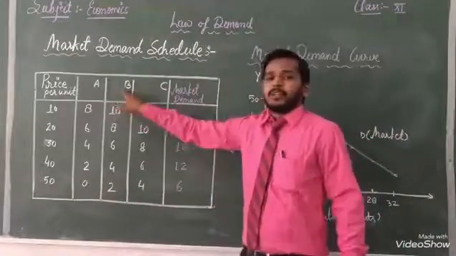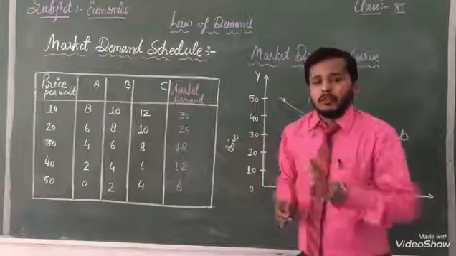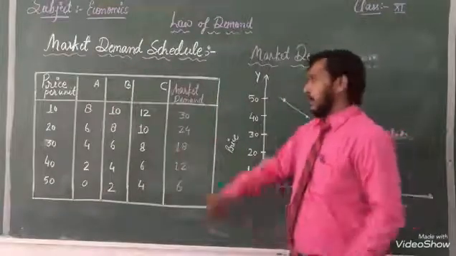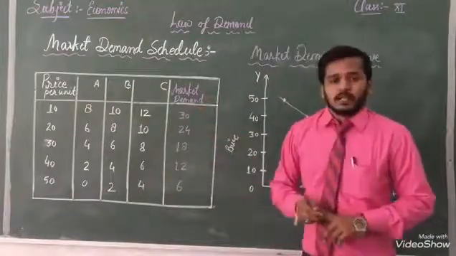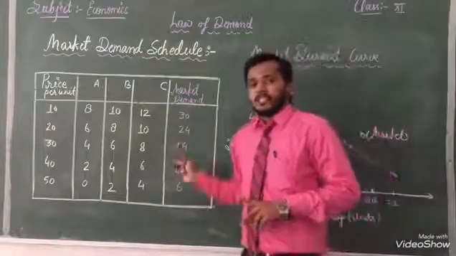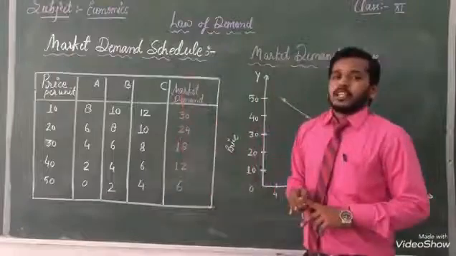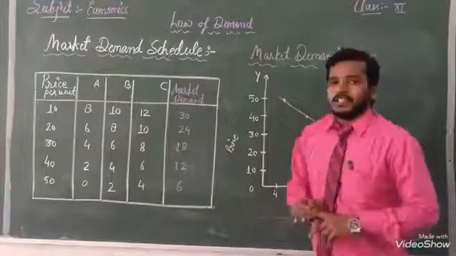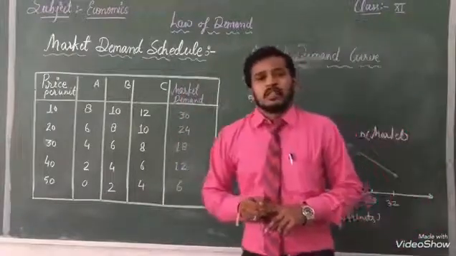That's why, with the help of this table, we can see the demand of A, B, C, and when we add the total we get the market demand. Clear? Now, before starting this topic, I told you the relation between demand and price should be negative.